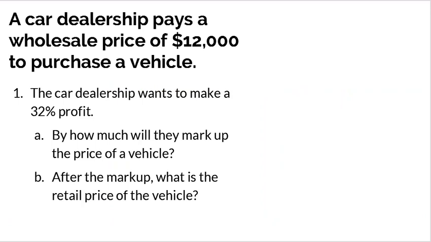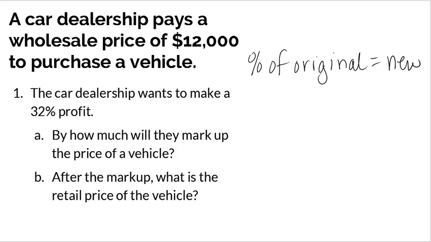So let's take a look at some examples. A car dealership pays a wholesale price of $12,000 to purchase a vehicle. The car dealership wants to make a 32% profit. By how much will they mark up the price of the vehicle? So basically we're going to continue doing what we were doing the last few days. I just need to know what the markup is. So remember we were talking about percent of the original gives us our new price. Well, in this case, we want to take the 32% markup of the original price, which is $12,000, to get our new amount.